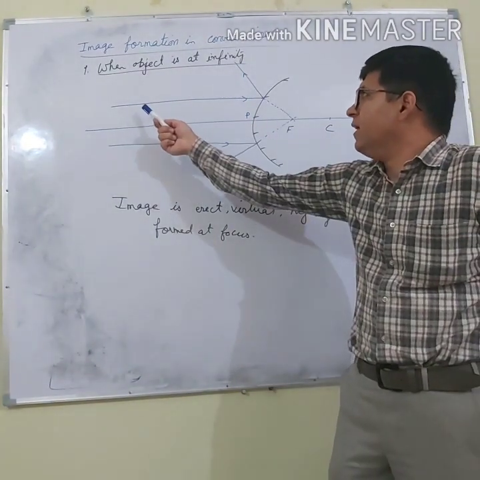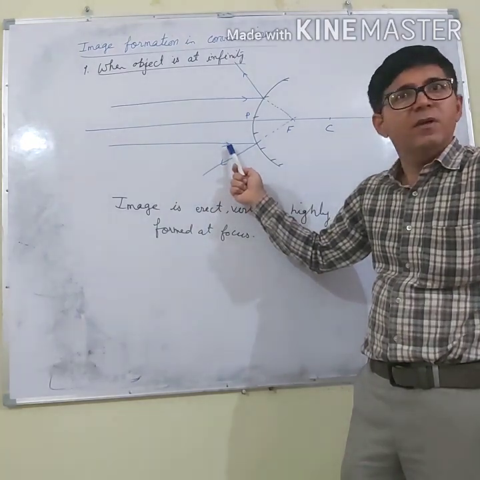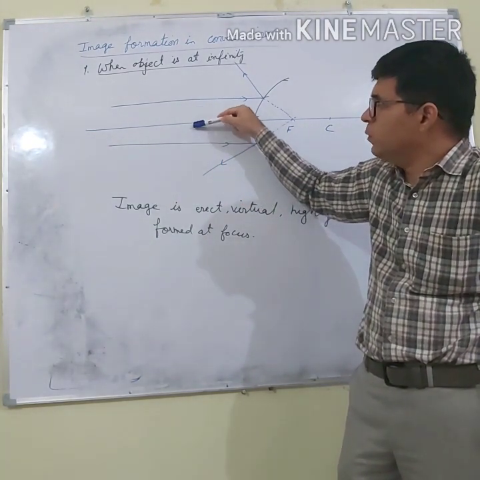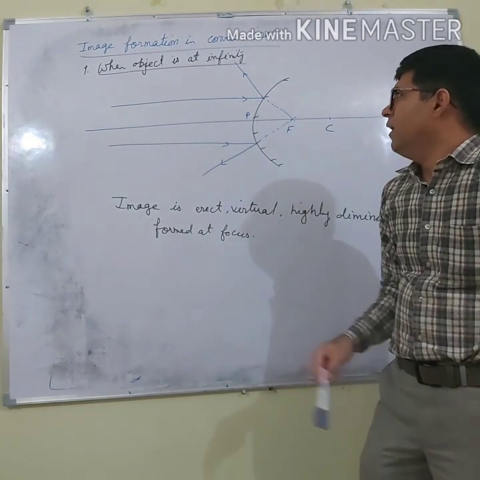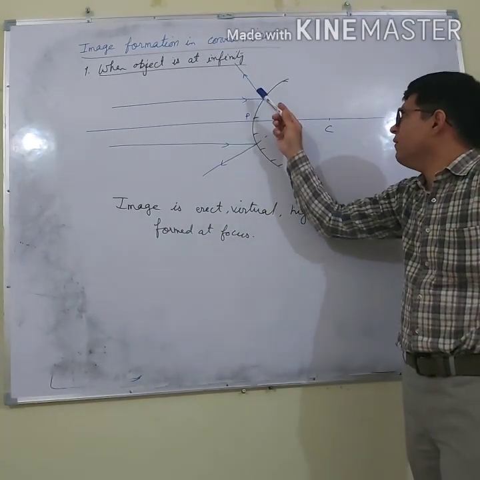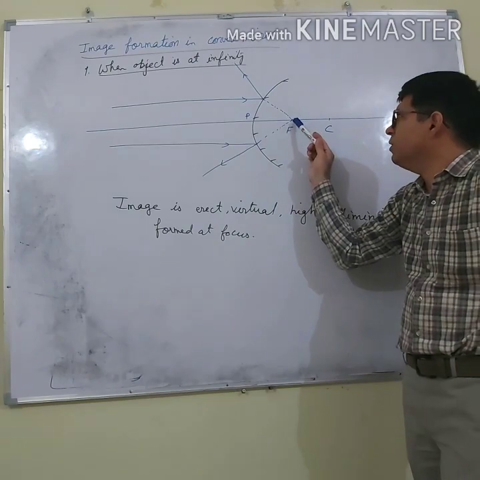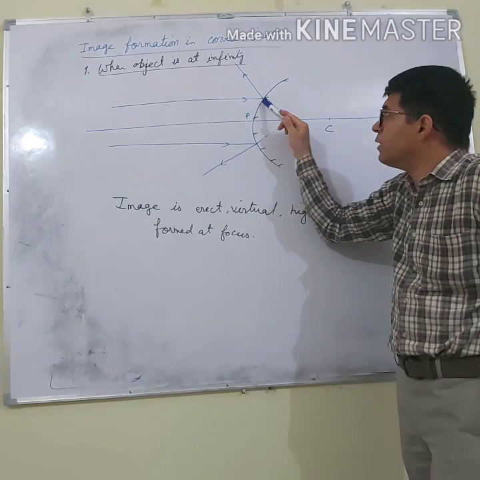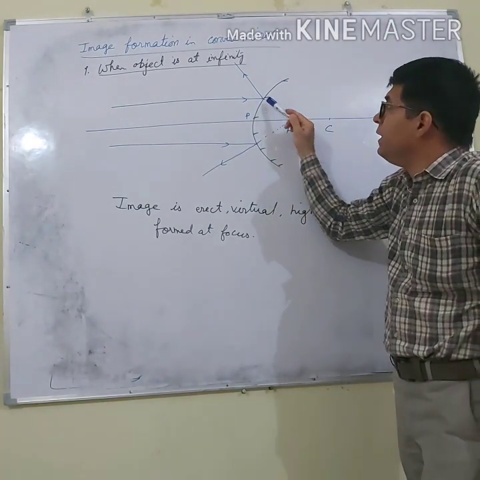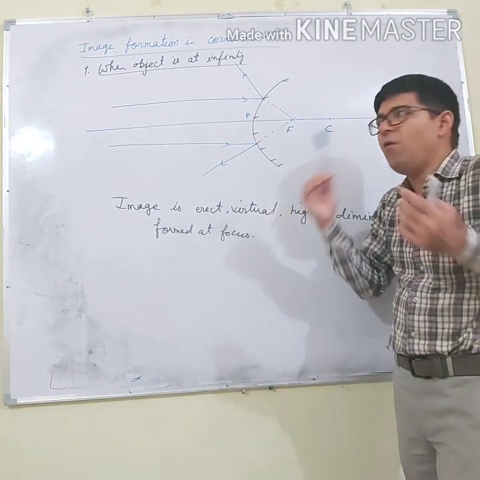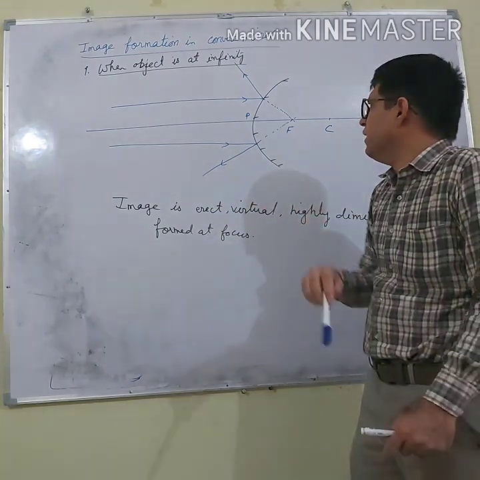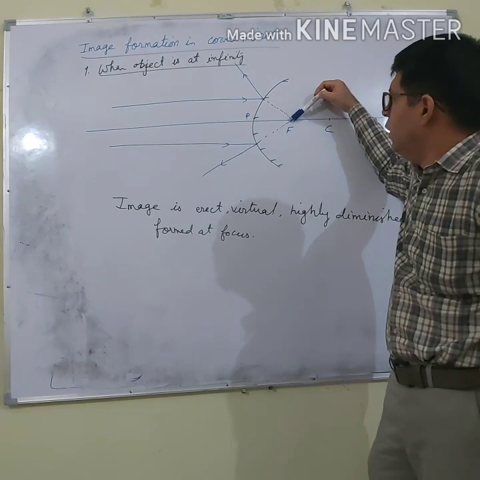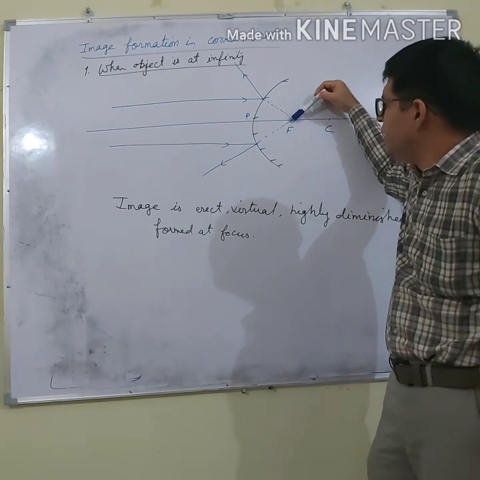So let us say these are the rays which are coming from the object. Now these rays are parallel to one another and also parallel to the principal axis, and we have done that whenever we have a ray of light which is parallel to the principal axis, it appears to pass through the focus. It is not actually passing through the focus, but it is appearing to pass through the focus. Similar is the case for this ray, and these rays appear to pass through the focus. Now these rays appear to meet at the focus.